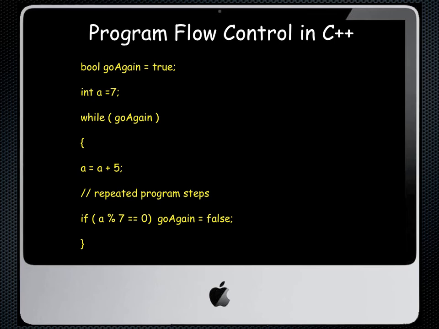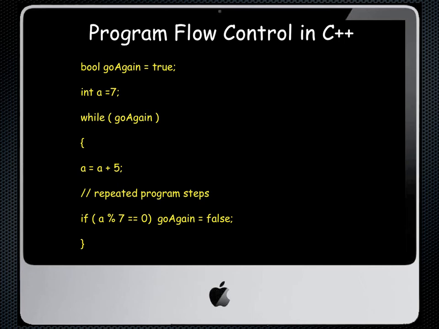If it's not true, if it's false, then in fact it'll just ignore what's in the while loop squiggly brackets. Inside this while loop, we're saying while goAgain, and since we set goAgain as true to start, we'll now go in and all we're going to do is say that a is equal to a plus 5.